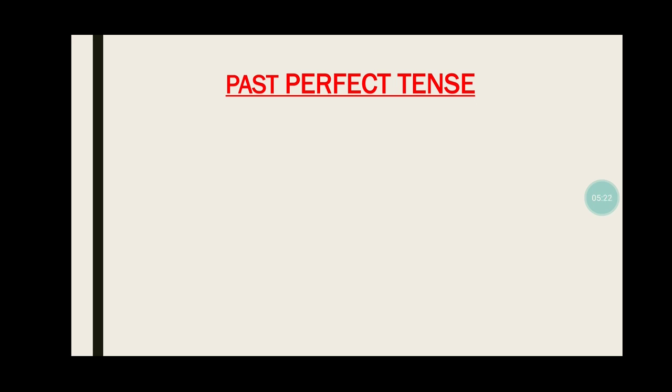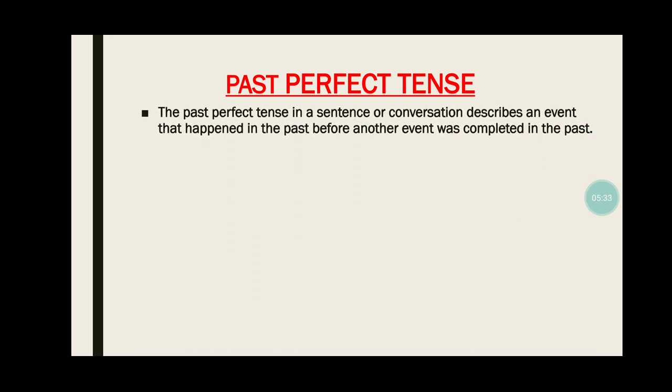Now coming to past perfect tense, like I told, what is perfect? Perfect means exactly in line according to the rules or condition. So the past perfect tense in a sentence or conversation describes an event that happened in the past before another event was completed in the past. So it is started in the past and ended there itself. इसमें कोई भी interrupt नहीं करता है, और अगर कोई interrupt करता भी है तो always remember that it will definitely be in the past only, in the past itself.